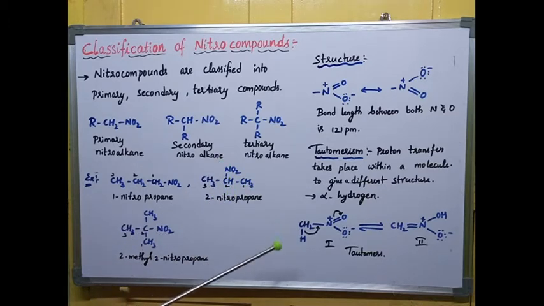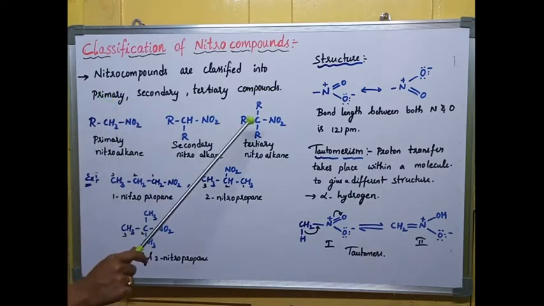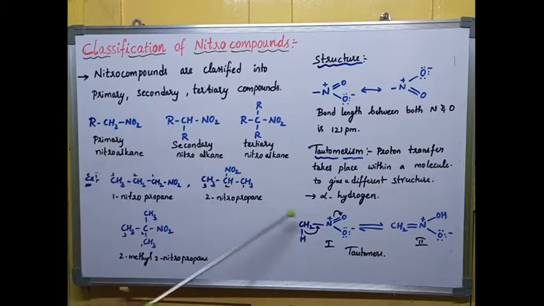Now you can see alpha hydrogen containing compounds exhibit this process called tautomerism. So that means mainly primary and secondary nitroalkanes consist of alpha hydrogen. Alpha hydrogen means the hydrogen which is present beside the functional group. So this is the functional group in these compounds. If hydrogen is attached to the next carbon, that is called alpha hydrogen. Alpha is the next position of the functional group. So here primary and secondary consist of alpha hydrogens, but tertiary does not. Hence, primary and secondary nitroalkanes exhibit the process called tautomerism.